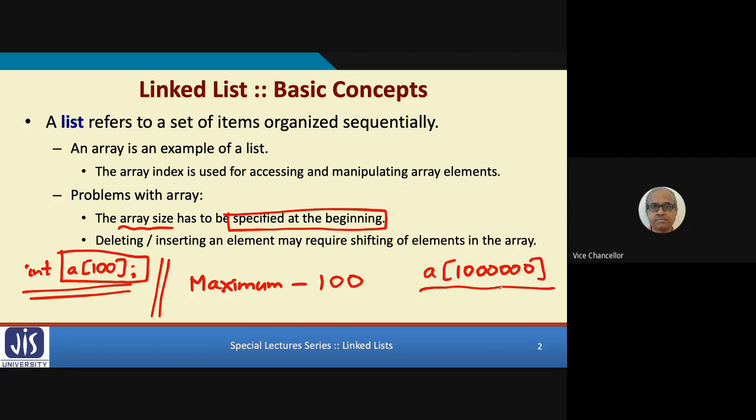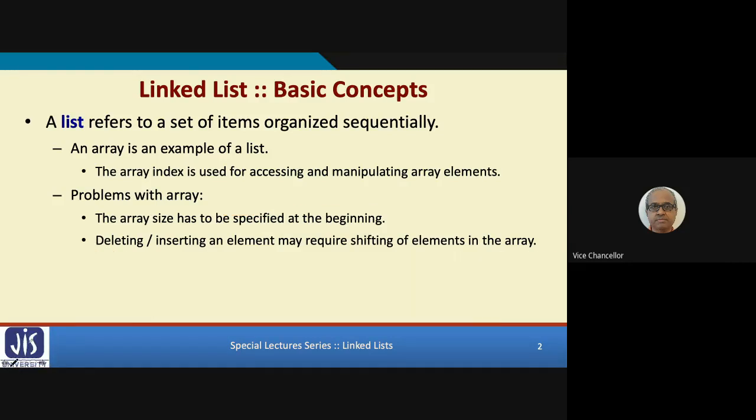But the problem is that when you declare this array, that much memory space you are reserving for the array. So even if you are using only 10 elements, you are reserving 1 million elements in memory. So unnecessarily, you are wasting memory space. This is the main problem that we have in a traditional array. The second thing is insertion and deletion. Suppose I have an array.